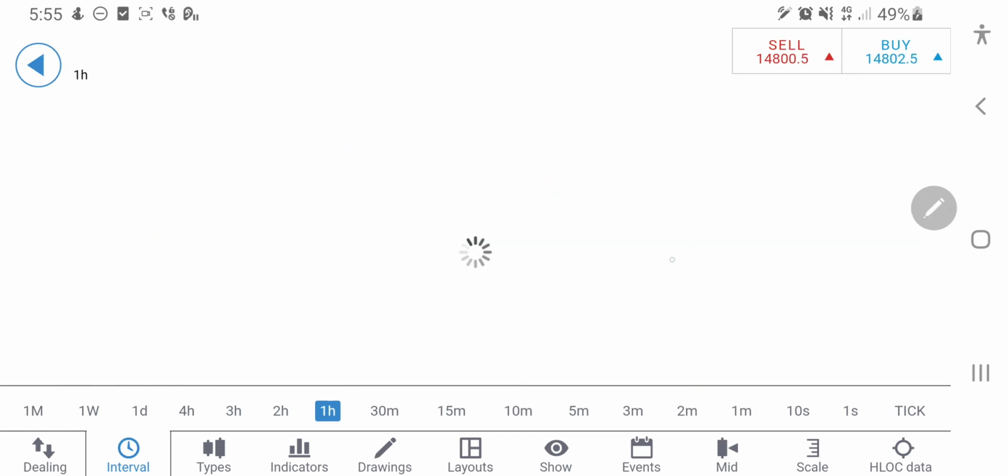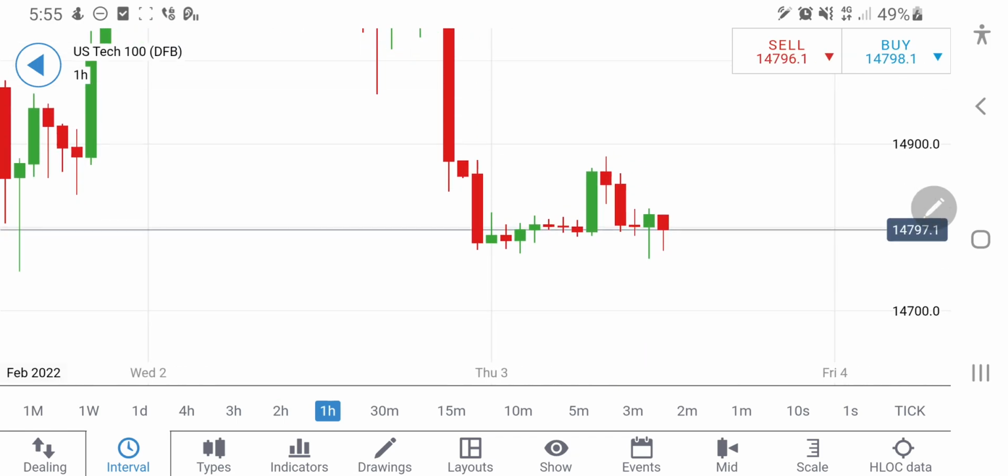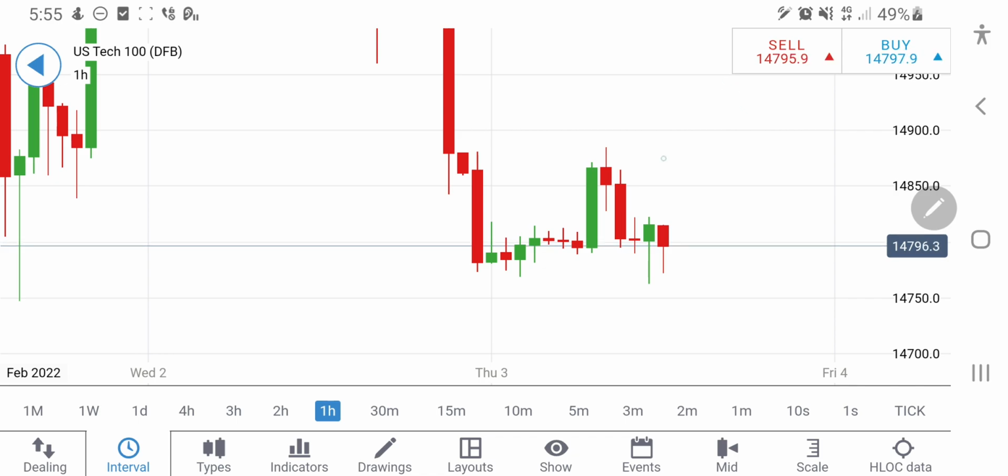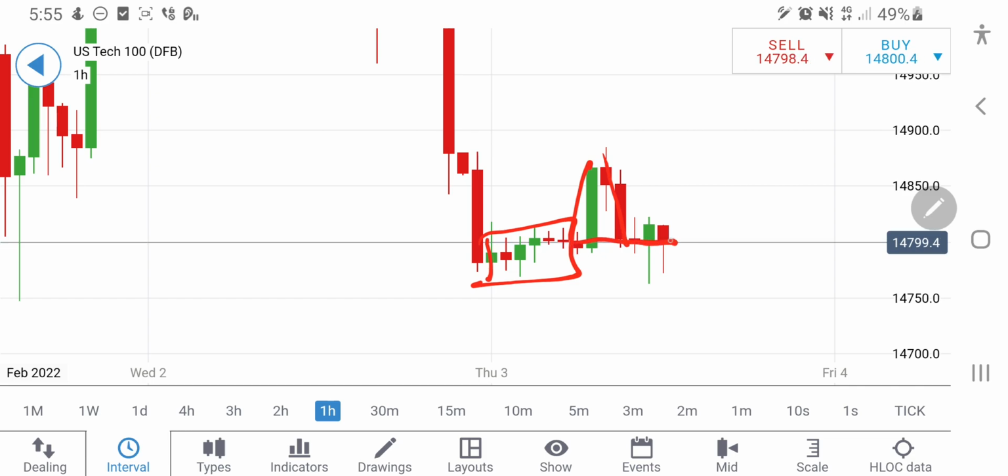So this is what we can see on the US 100 charts. Now let's have a look at the hourly charts. On the hourly charts also, after this consolidation, a minor rise, then again it has fallen back in this zone.